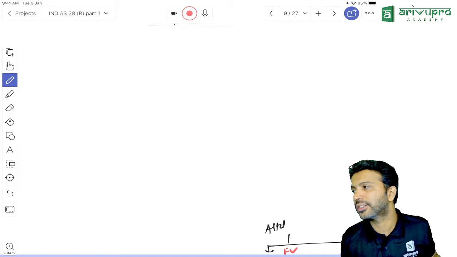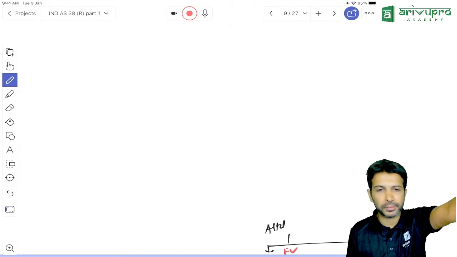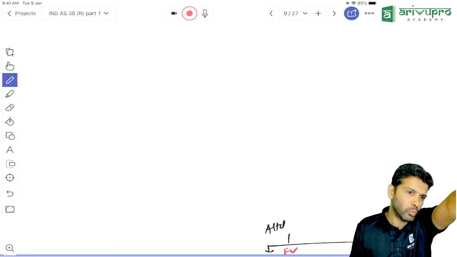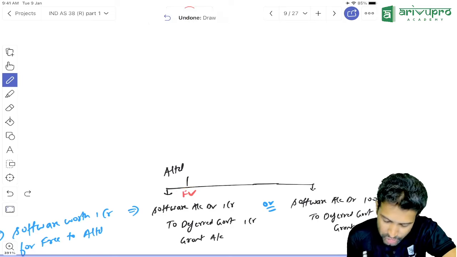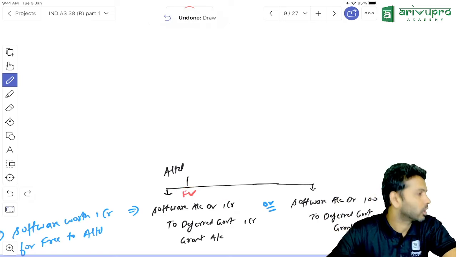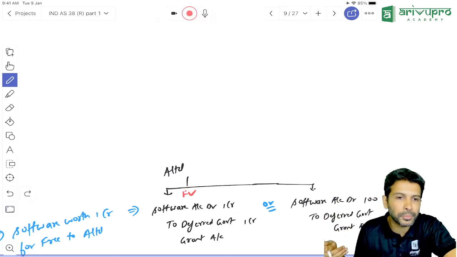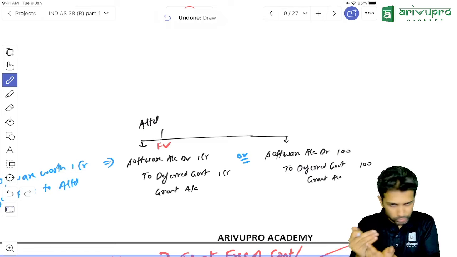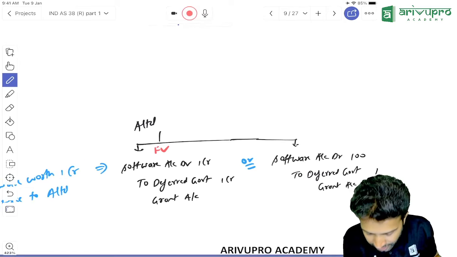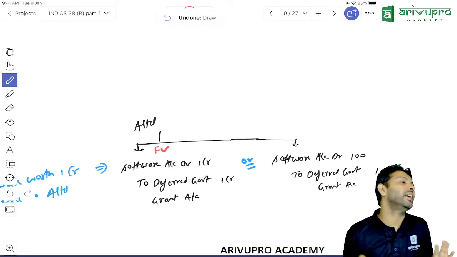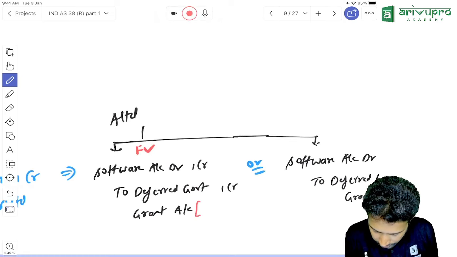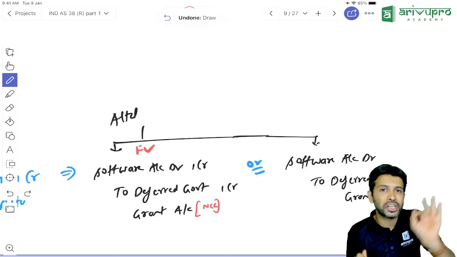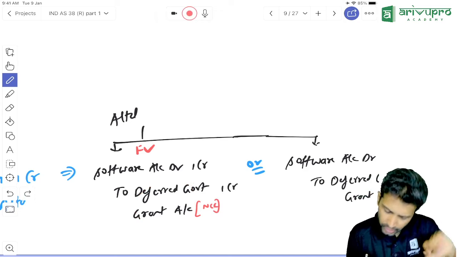Tell me the entry, sir. Let's see. At least one portion of the entry you can complete. Intangible asset, that is software account, will be debited at 1 crore. Because if you are using the fair value option, the software will be debited at 1 crore rupees. Okay, now you have to credit something. Can I credit bank? Did we pay the money? No. So this 1 crore, you will book it in something called deferred government grant account. This deferred government grant account will be shown in your balance sheet under non-current liability worth 1 crore rupees.